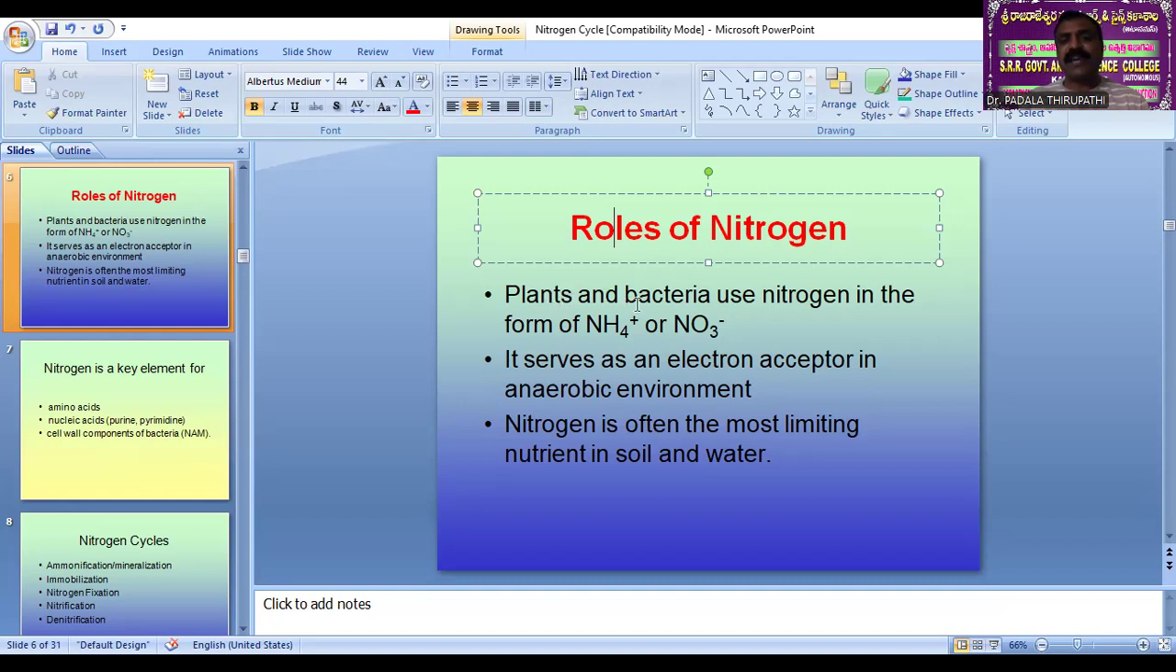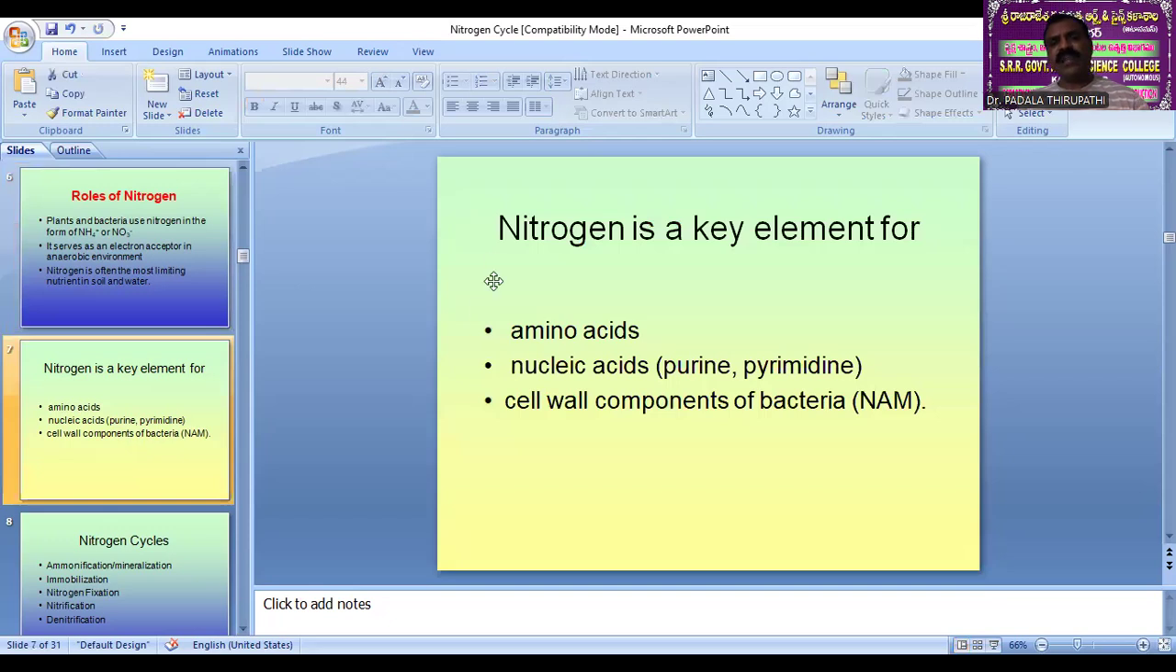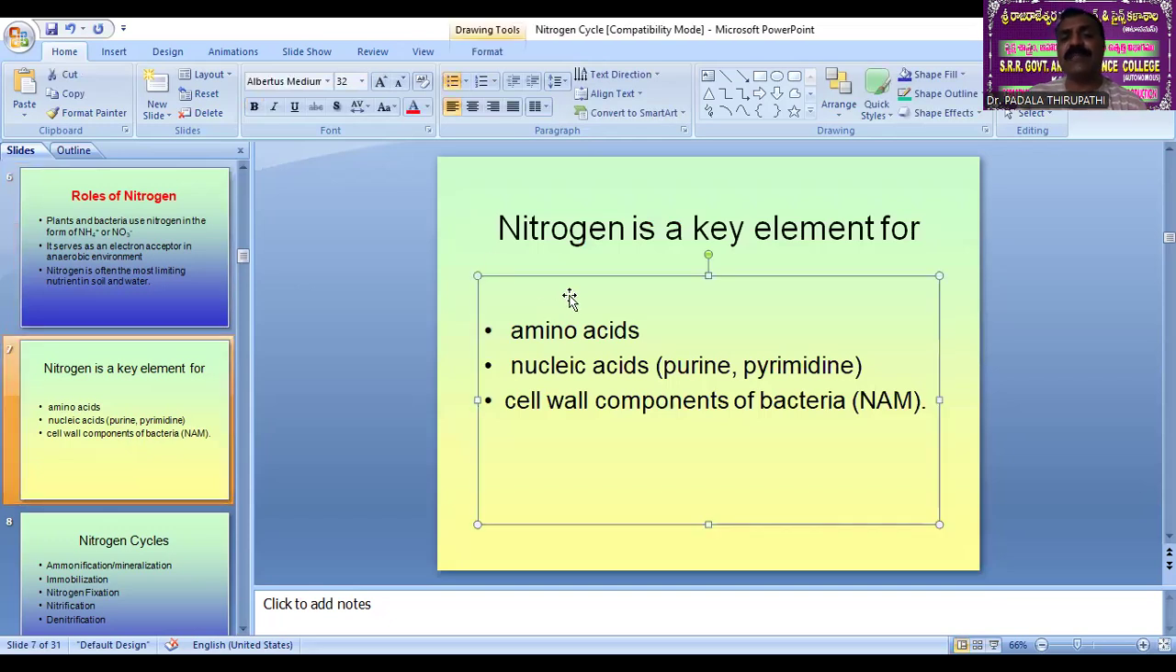See here, plants and bacteria use nitrogen in the form of ammonia or nitrites and nitrates. It serves as an electron acceptor in an anaerobic environment. So whenever oxygen is not available in that environment, in an anaerobic environment, nitrogen acts as an electron acceptor. Even though nitrogen is often the most limiting nutrient in soil and water. And nitrogen is a key element for the synthesis of amino acids.